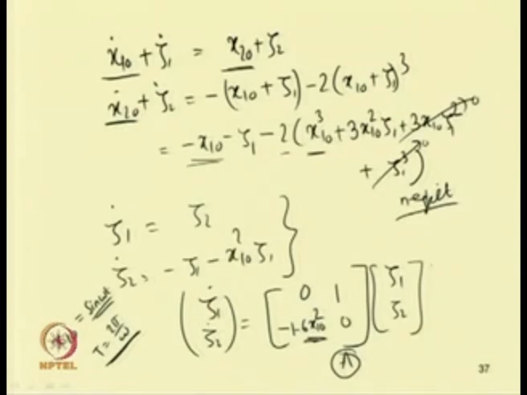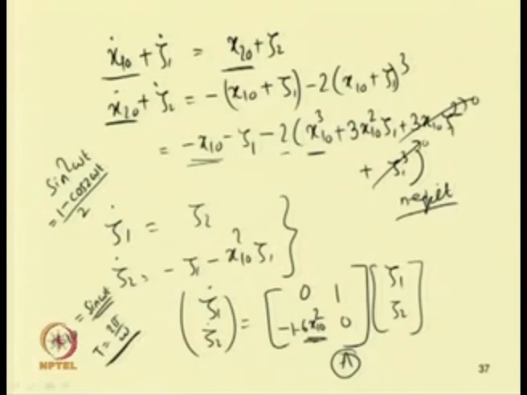Sin square omega t can be written in this form: sin square omega t will be equal to (1 minus cos 2 omega t) by 2. As it contains a term cos 2 omega t, that means a frequency twice that of the frequency of the original response.